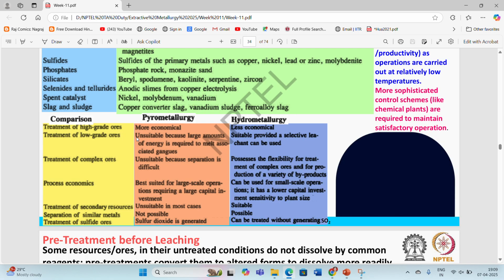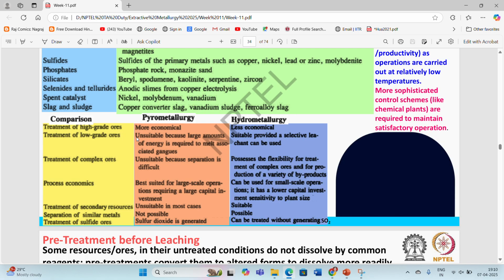While in the pyrometallurgical operation, it is quite difficult to treat those complex ores having 8 or 10 different elements because we have to separate them one by one. So that will include a number of steps during the pyrometallurgical operations. Then coming to the process economics, pyrometallurgical operations are best suited for large scale operations requiring a large capital investment. While hydrometallurgical operation can be used for small scale operation, it has a lower capital investment and less sensitivity to plant size.